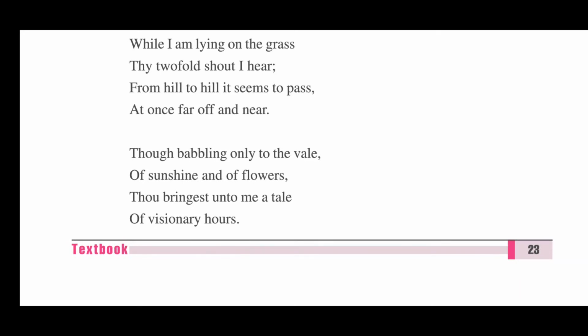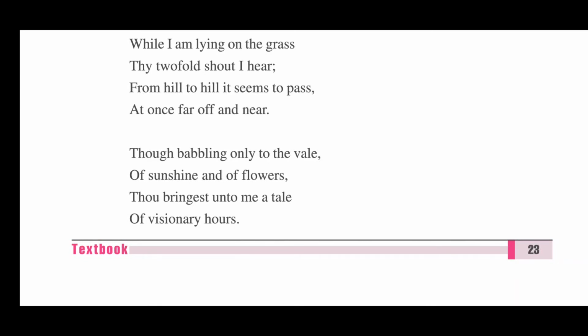In these lines, the poet says that he is lying on the grass and listening to the twofold voice of the cuckoo. Twofold voice means the first voice is the actual voice of the cuckoo and the second voice is the echo of the voice of the cuckoo. As you know, sometimes the sound gets echoes. So here twofold means there seem to be two sounds. The first one is the actual original sound of the cuckoo and the second one is the echo of the voice.